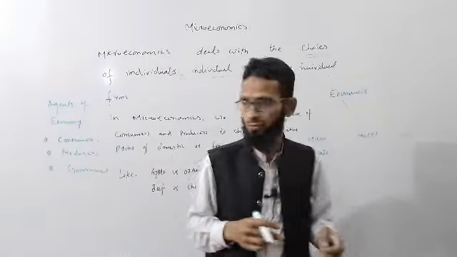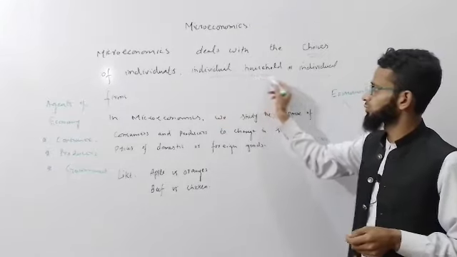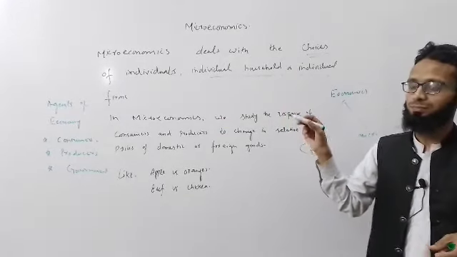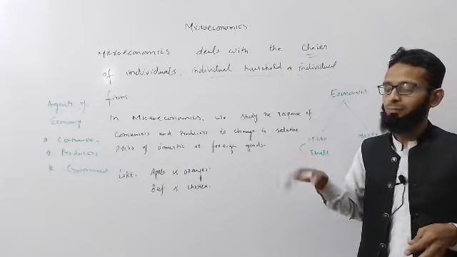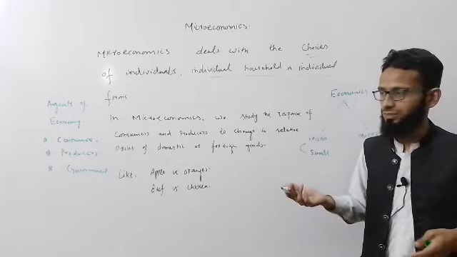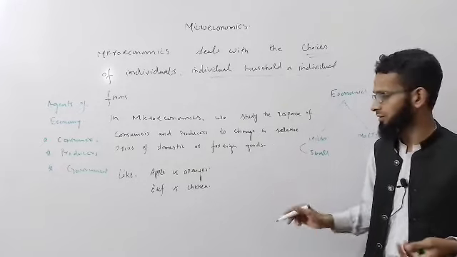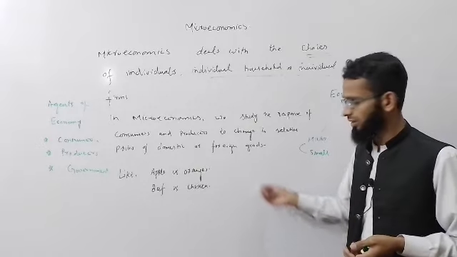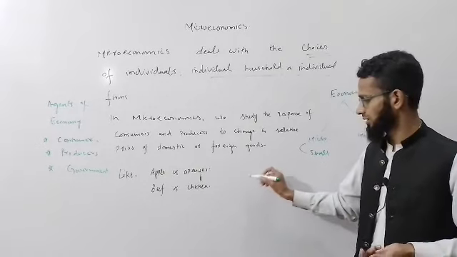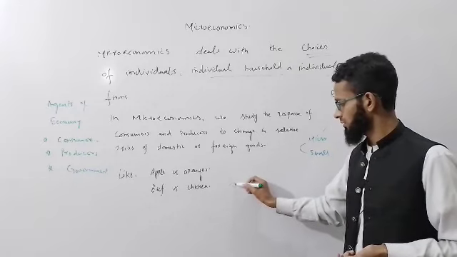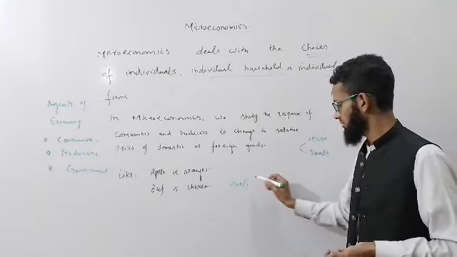And households are those persons that demand some goods or services. In an economy there are two types of things: some goods and some services.